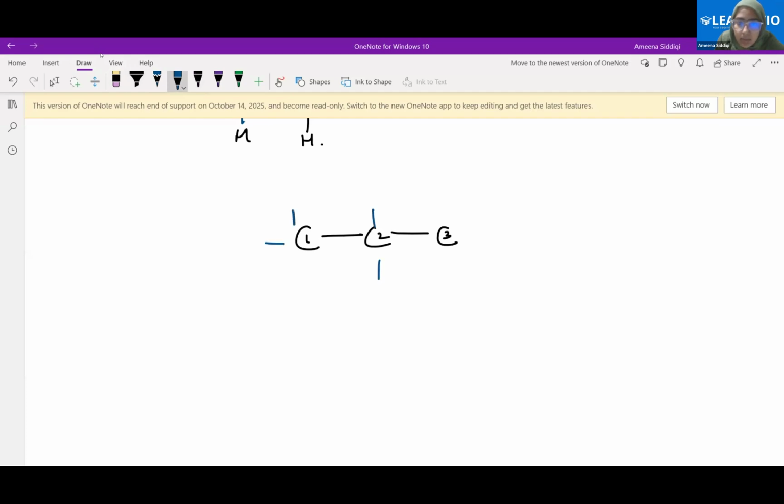Now see what happens. 1, 2, 3, 4, 5. Like this, correct? Now what happens? If I bring this bond here, that is, I bond this carbon atom to the third carbon atom via 2 bonds. How many bonds is it left with? You see? So this bond is not there now. Also this bond is not there.